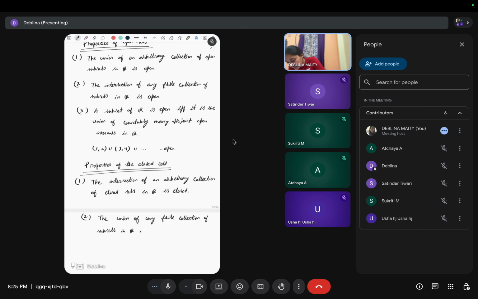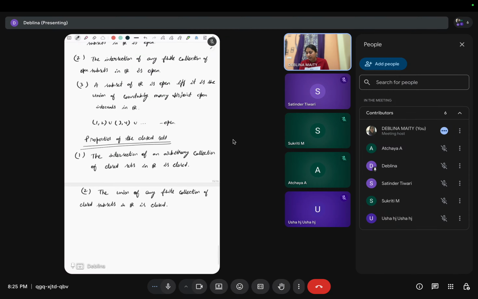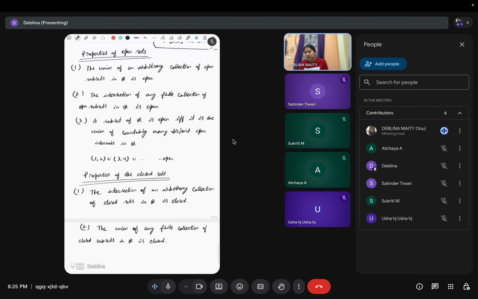Okay, I have a collection of open subsets. For open sets, an arbitrary union of open sets is open and a finite intersection of open sets is open.